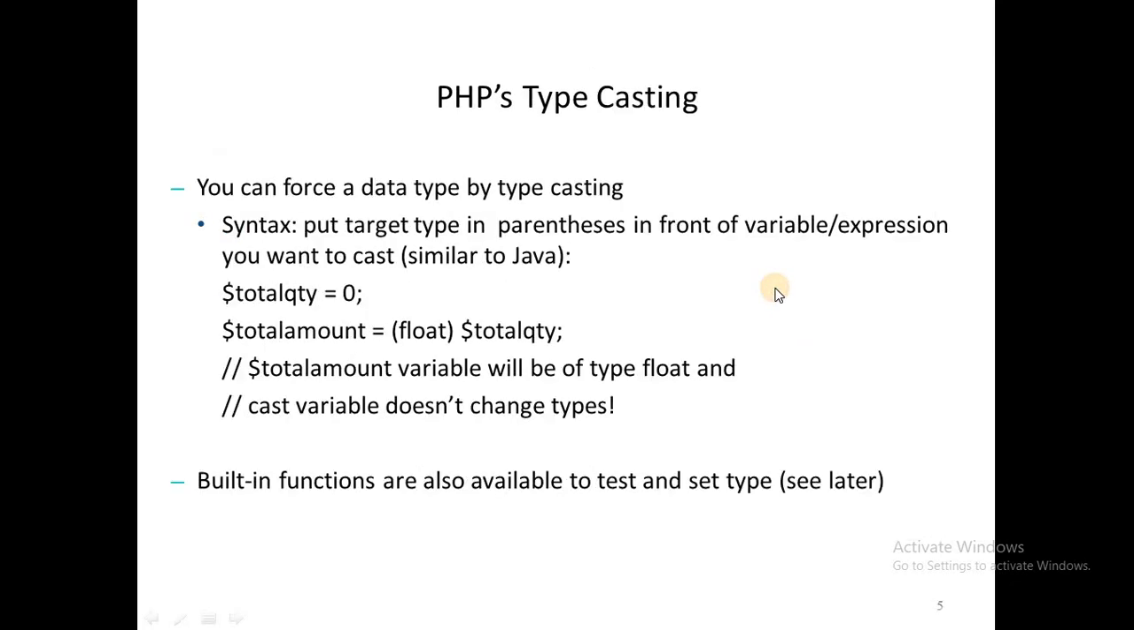Typecasting in PHP is a very simple procedure. The target type should be mentioned, enclosed within parentheses. In this example, total quantity is an integer type variable, and I am doing typecasting from integer to float. Yes, the target type is float, and that target data type must be enclosed within parentheses. You can easily do typecasting in PHP by enclosing a target data type within the brackets.